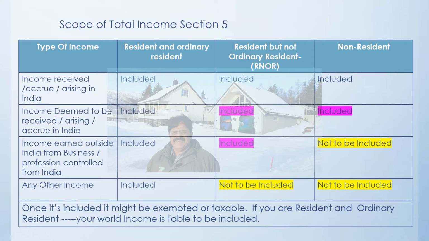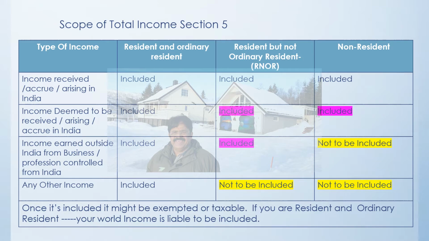The next one is income earned outside India from a business or a profession controlled from India. Now let us take an example. A chartered accountant has an office in India as well as in UAE, and he is practicing GST in both the countries. He is controlling the business from here in India, so he sits here in India and he also visits his UAE office.